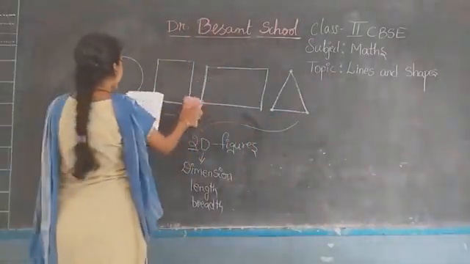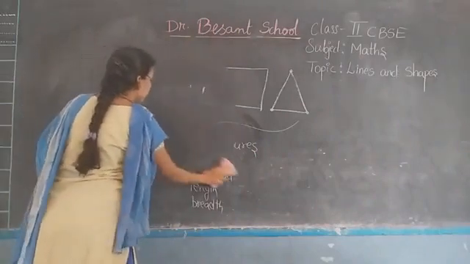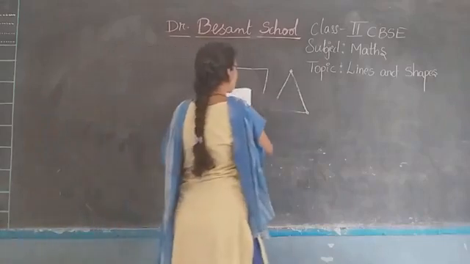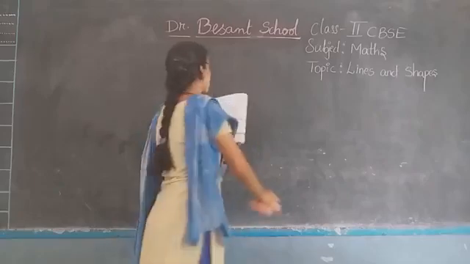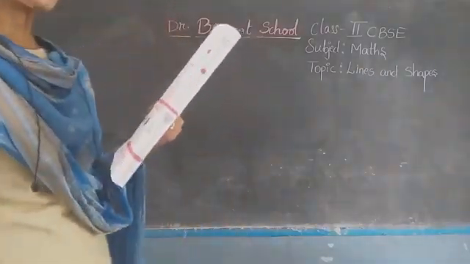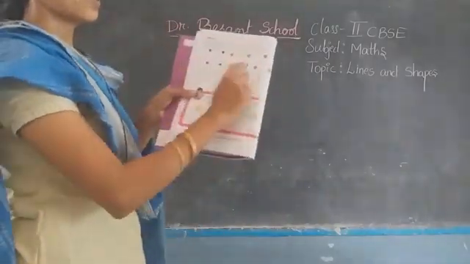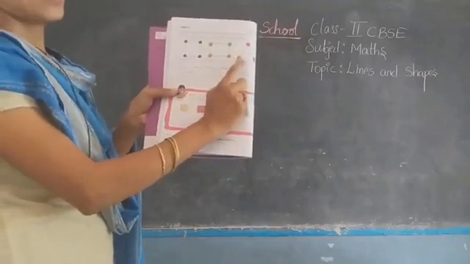Use matchsticks and clay balls to form the following shapes. They are asking which shapes we can form using clay and matchsticks. Using these two items, we can form, see these pictures, square, rectangle and triangle.